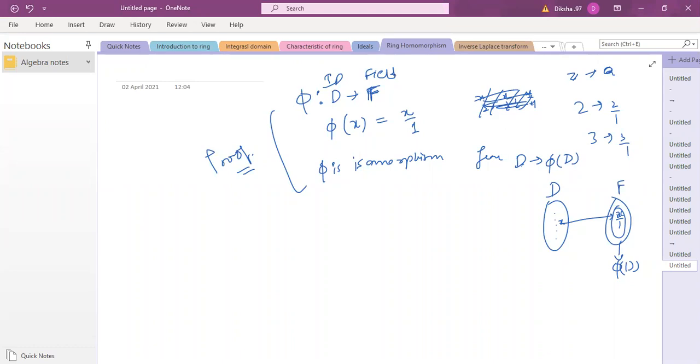So what we will do after this is use this result to construct fields. We can construct fields, and these fields are known as fields of quotients.